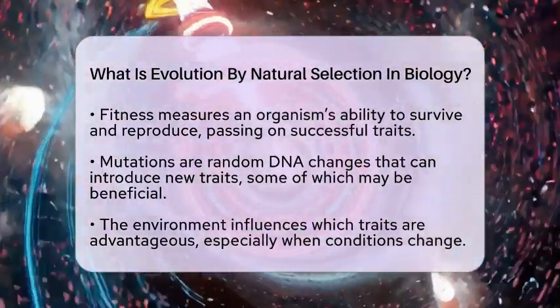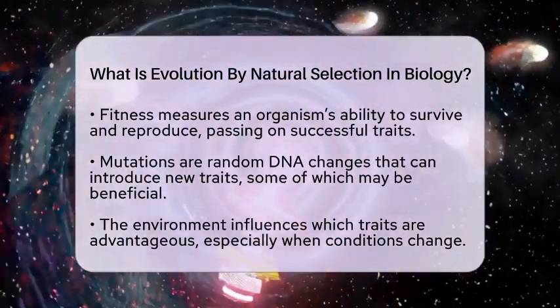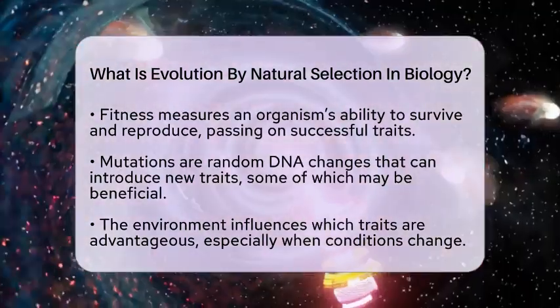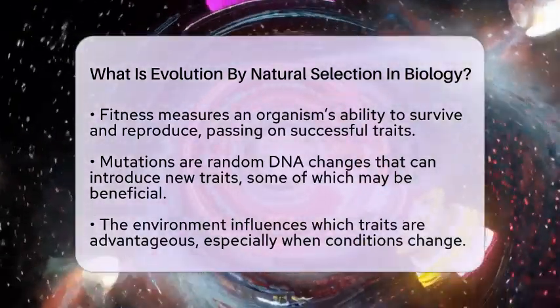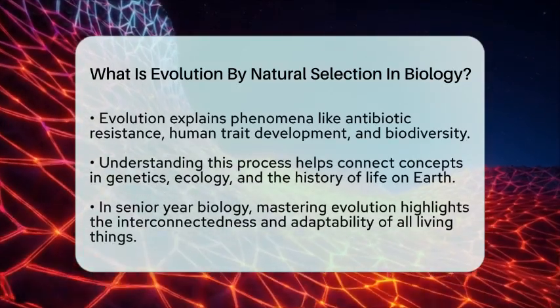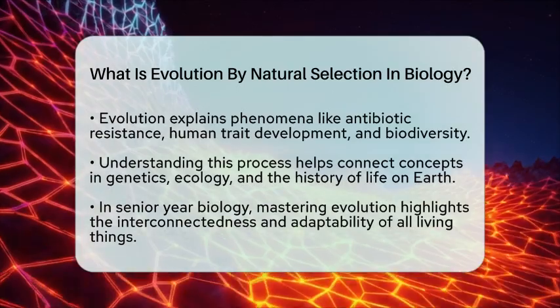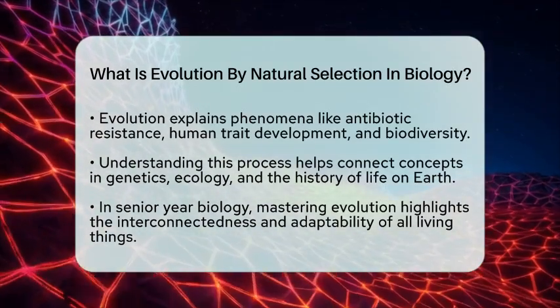The environment plays a big role in evolution. If conditions change, different traits become more useful. For example, if a new predator appears, animals with better camouflage might survive better. Over time, these changes shape the makeup of a population.